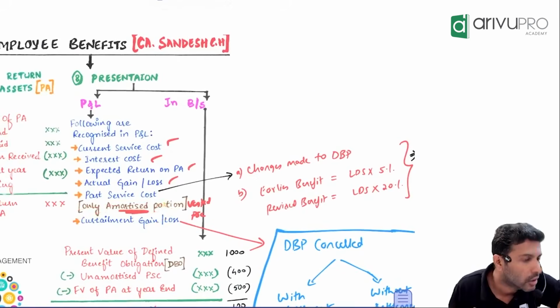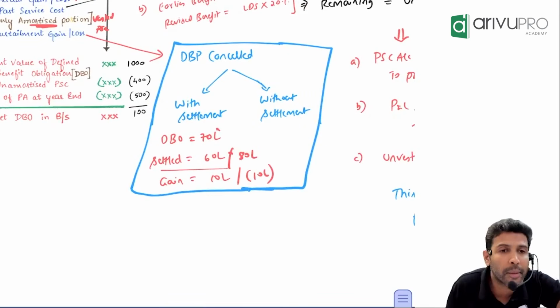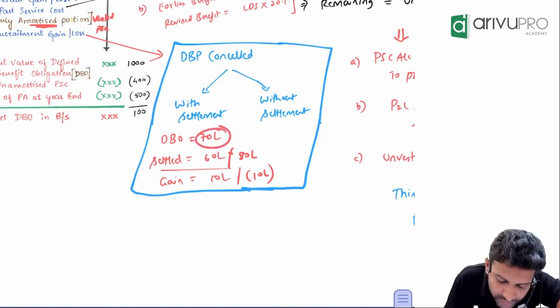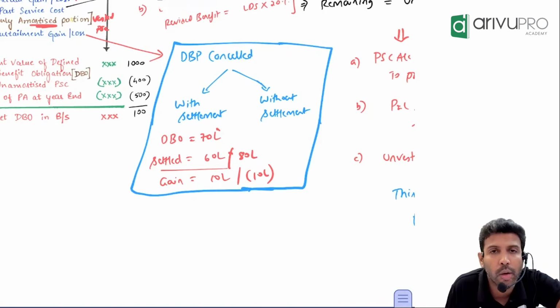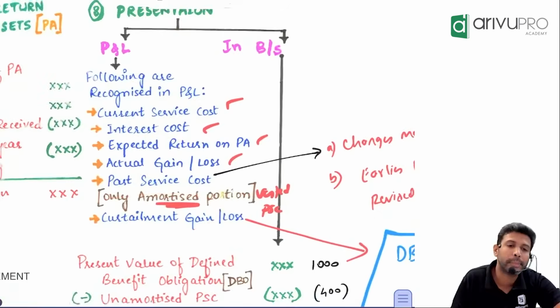Suppose you paid 80 lakhs. That means it will be a curtailment loss. Where will it go? To P&L. Suppose you paid nothing. Then the full 70 lakh is your curtailment gain. Where will it go? To P&L. So this curtailment gain or loss also goes to P&L.